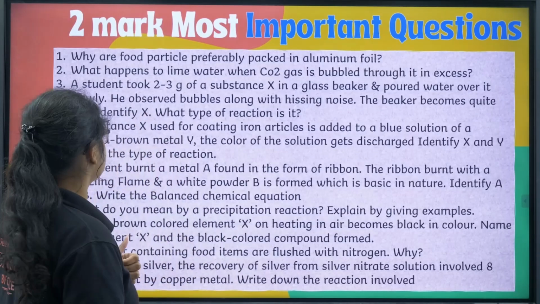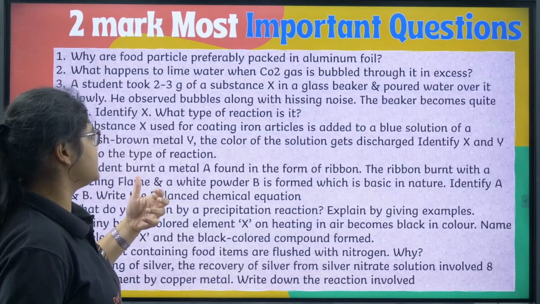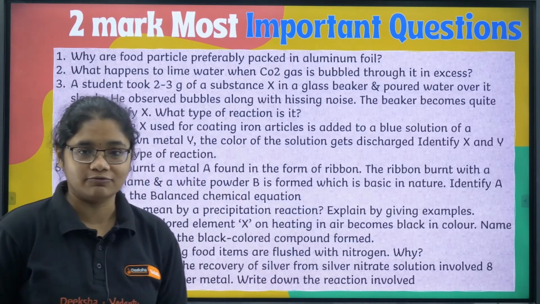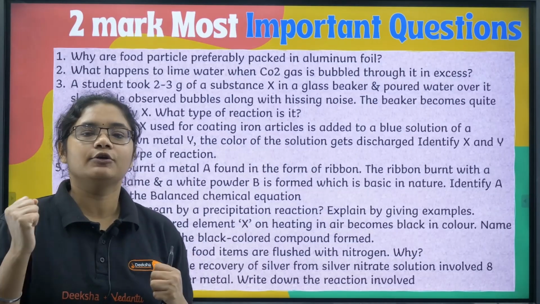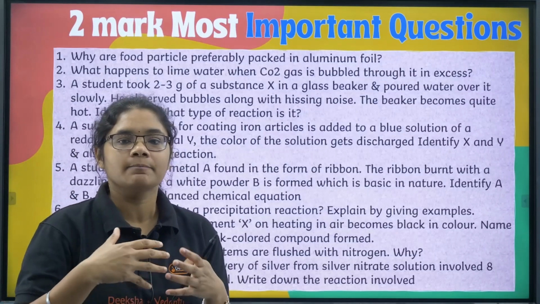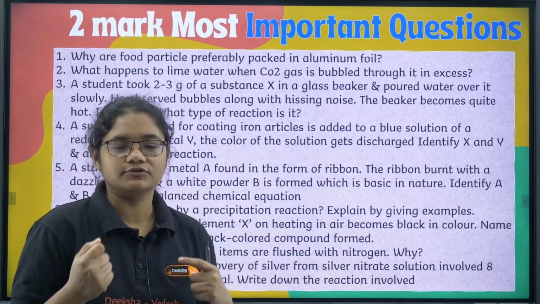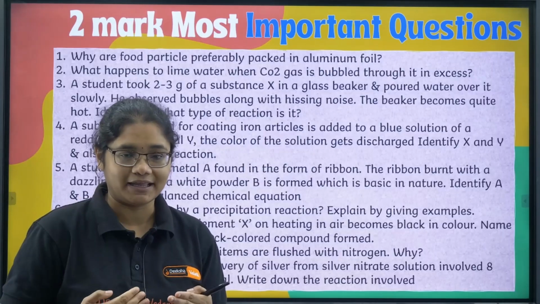The first one, if you see: why are food particles preferably packed in aluminium foil? What was the reason for that? To keep it hot, right? It works like a type of insulation, so that can be one reason. So you have to explain that.